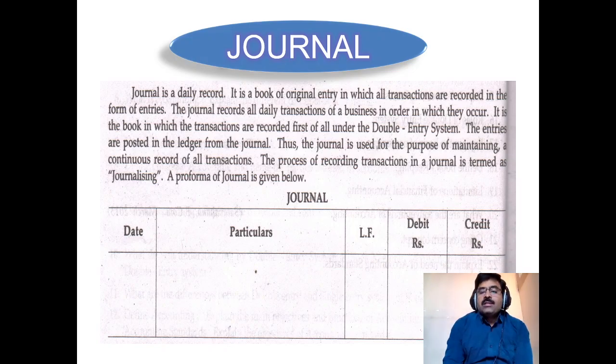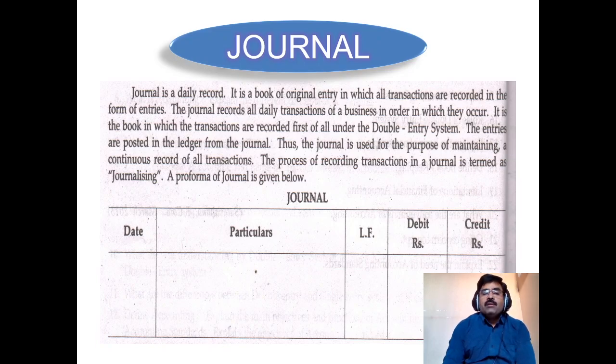All business transactions which have monetary value are recorded in journal. The process of recording transactions in the journal is called journalizing entries. So it is a journal entry.